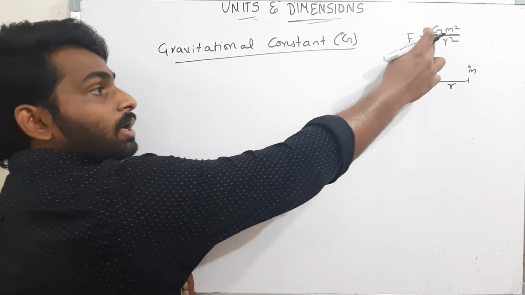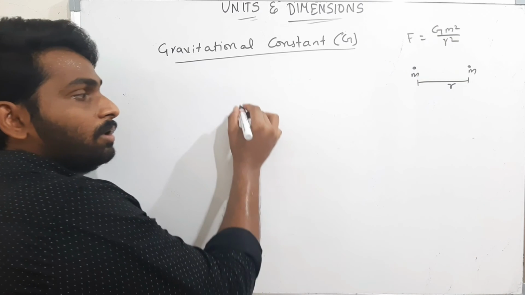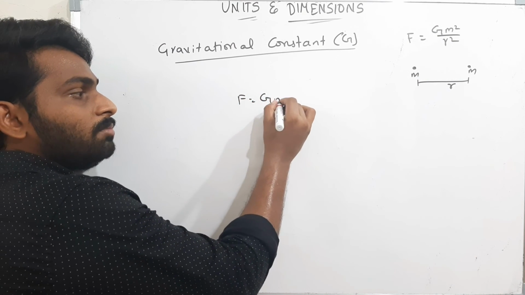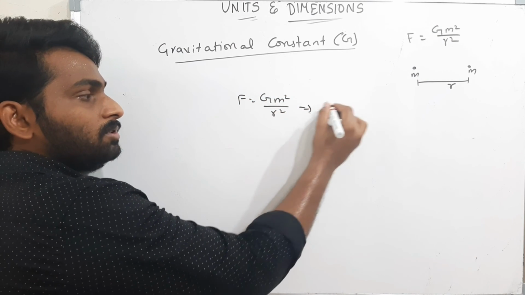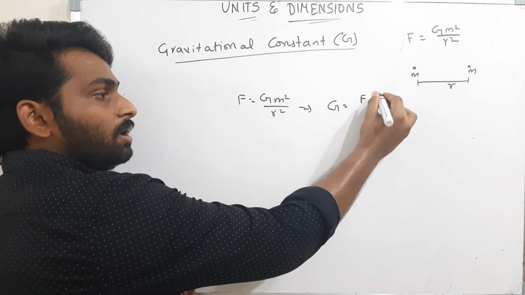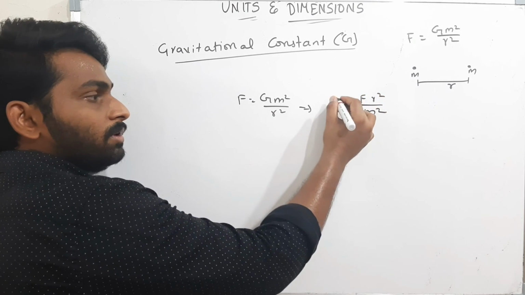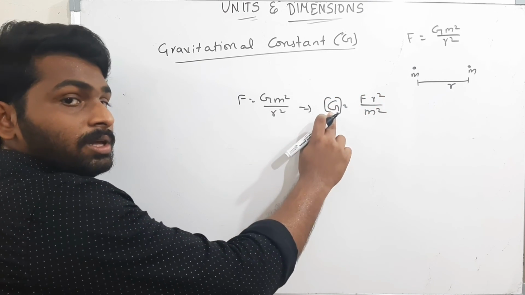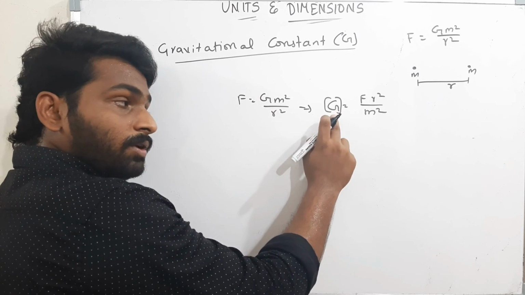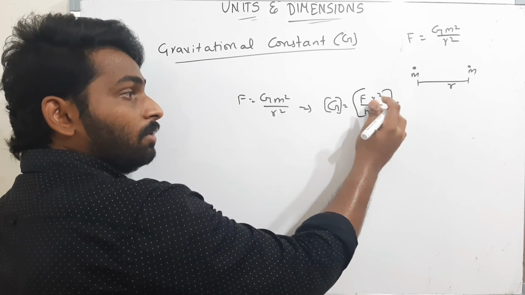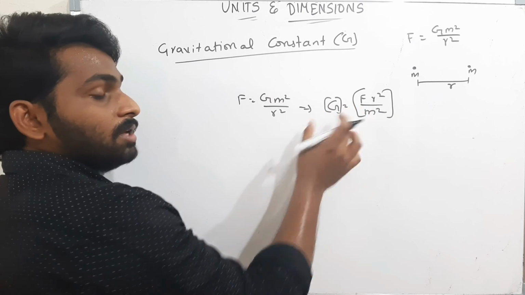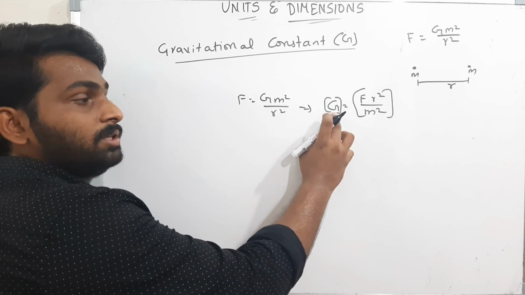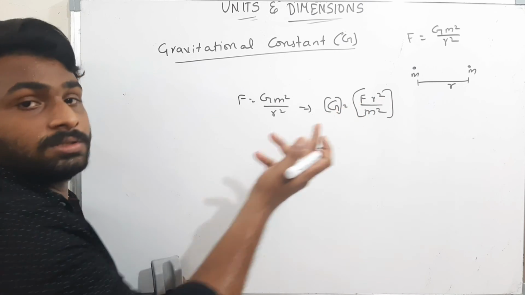Now they told us to find the dimensional formula for G. Therefore F is equal to G m square by r square, so G is nothing but F r square by m square. If I find the dimensional formula for F r square by m square, I will get the same value. The dimensional formula for G and for this expression are both the same.